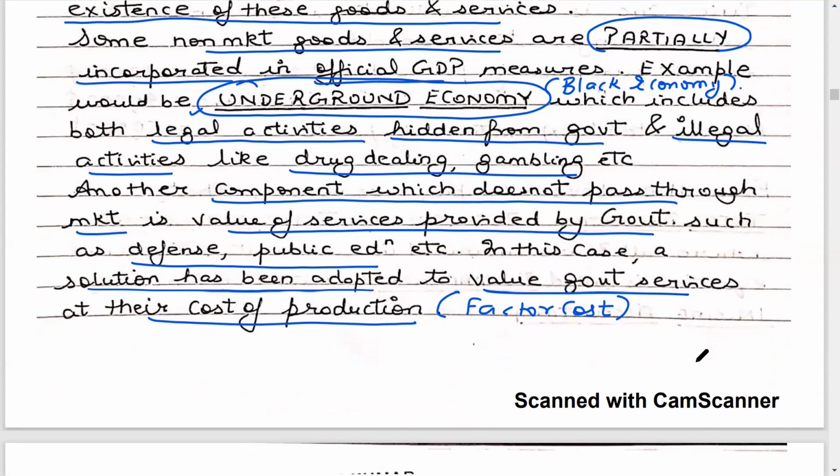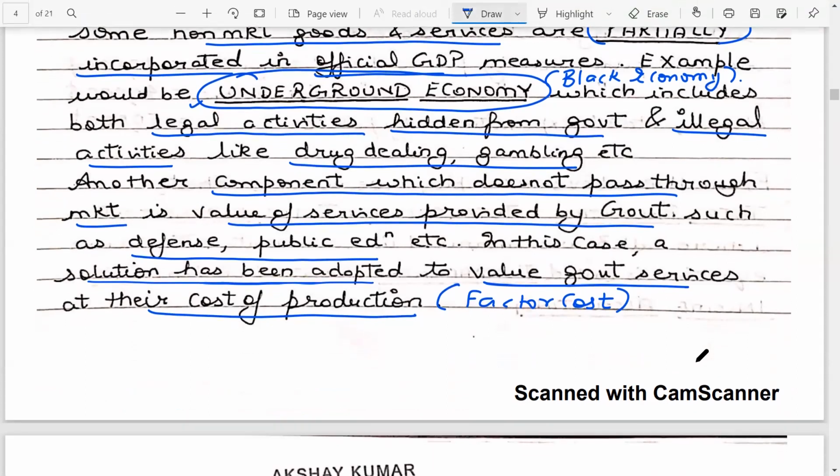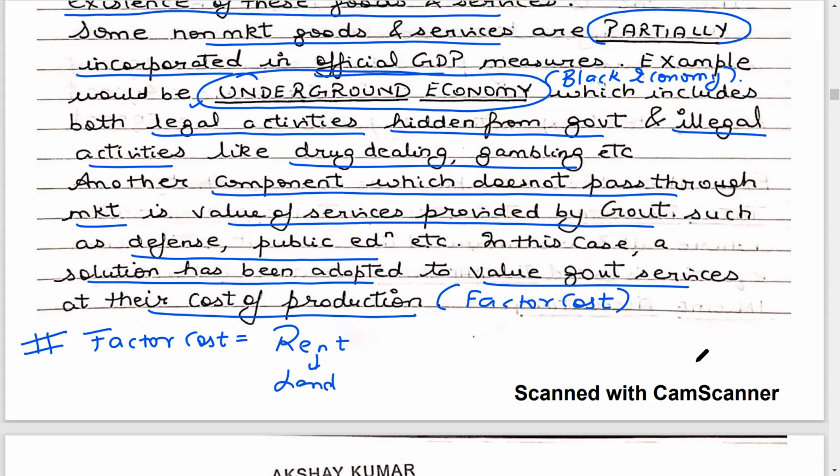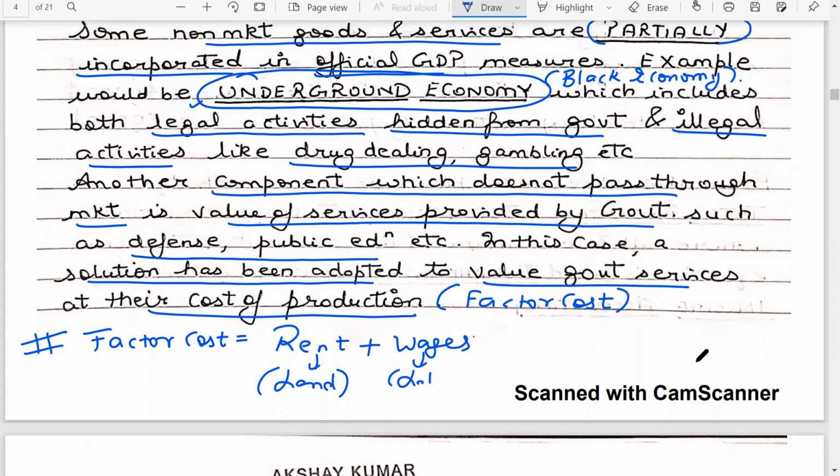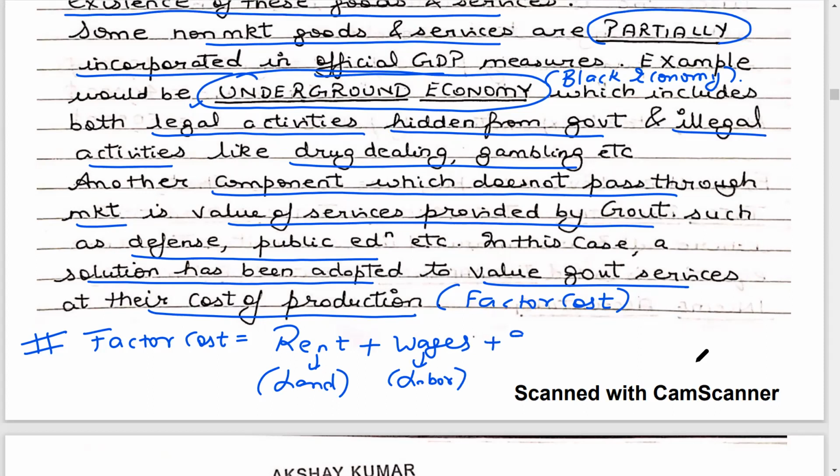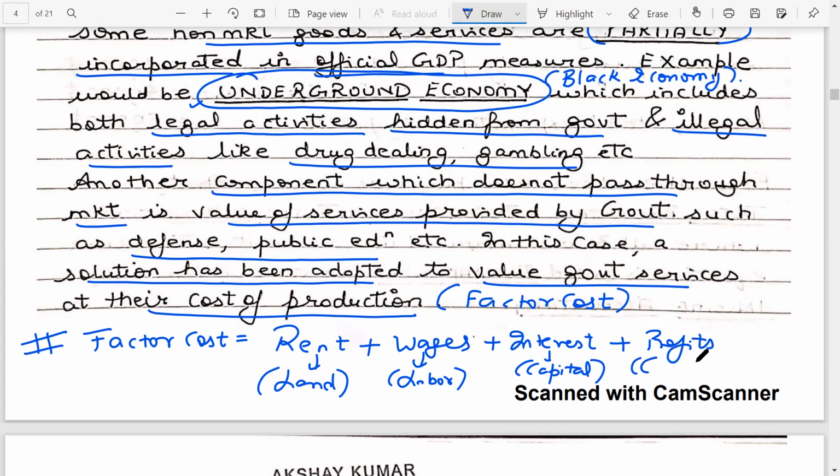Now, just to make it more interesting for all students, factor cost includes what? If students are wondering, the factor cost is nothing but the payment made to factors of production. You pay rent to land, plus you pay wages to labor, plus you pay the interest on capital, and you pay profits to the entrepreneur.